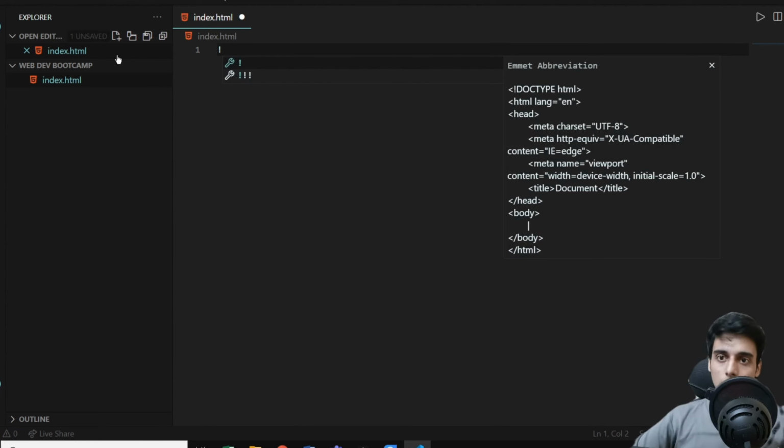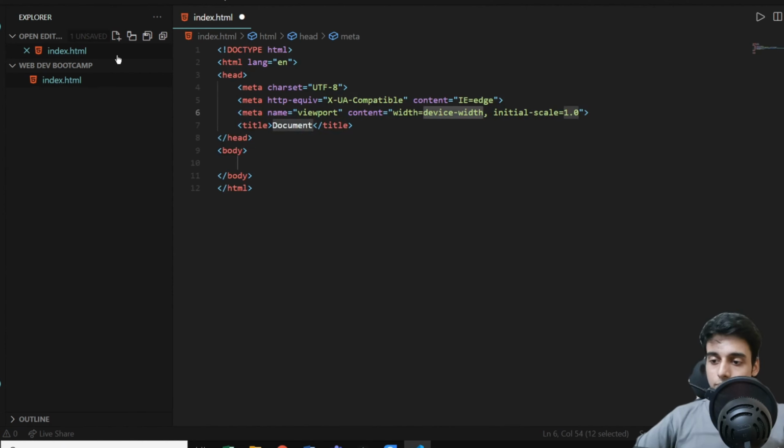So what is this emmet? What is this emmet abbreviation? Well, when you are typing on your Android smartphone or maybe an iPhone, you will see a lot of predictions in your keyboard. So emmet is just like a prediction. It will predict what you want in your code. So if I enter, you will see this whole code was entered by VS Code. We did nothing apart from typing this exclamation mark manually.